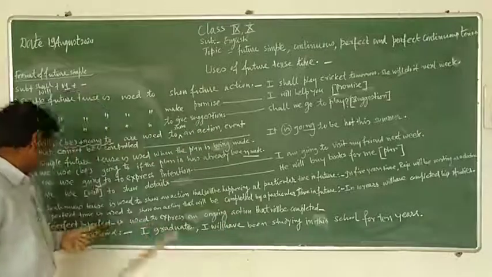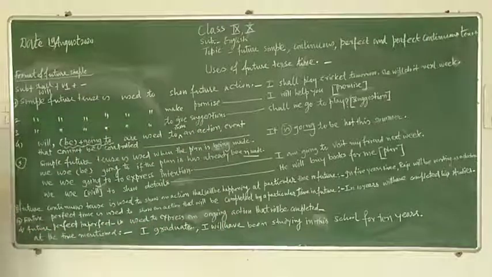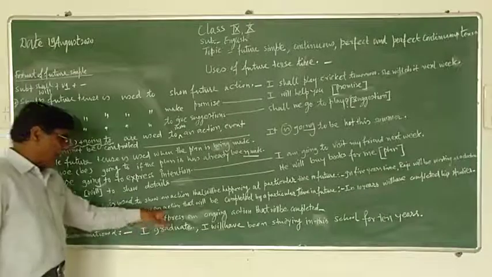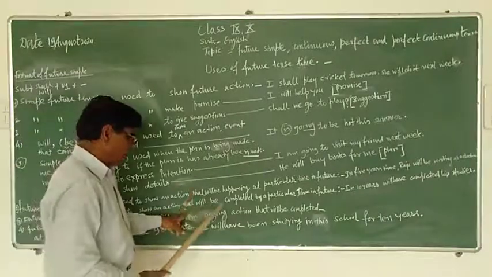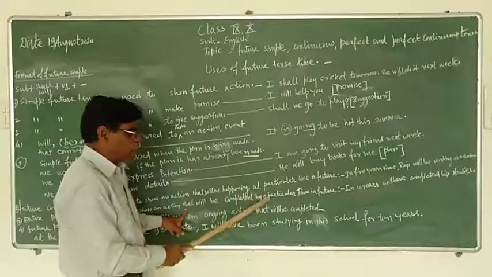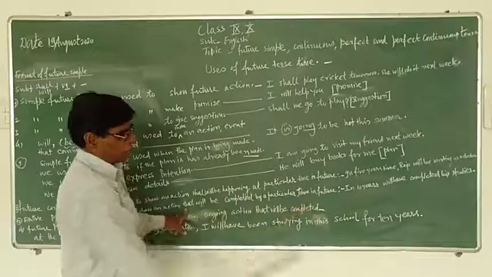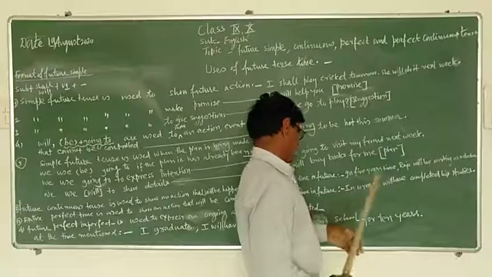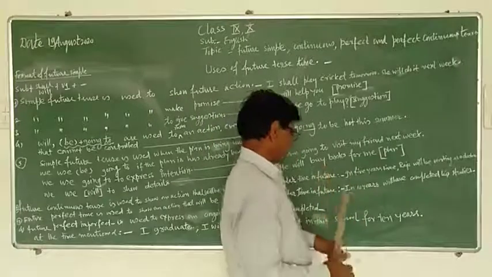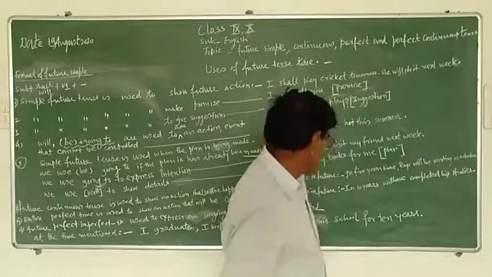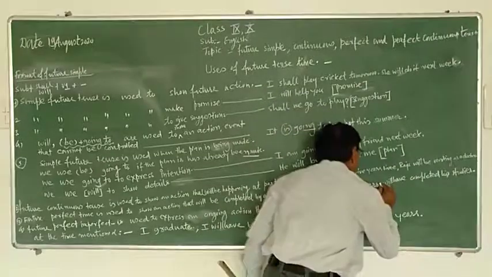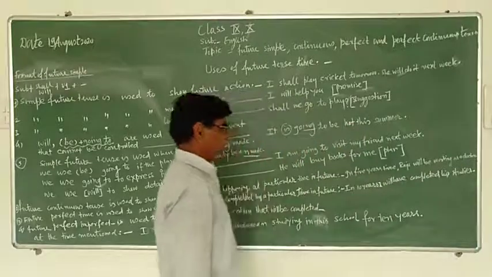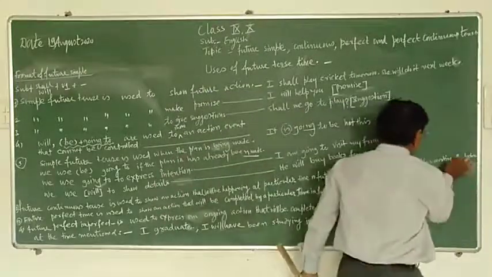The only use of perfect future tense is to show an action that will be completed by a particular time in the future. For example, in 10 years, I will have completed my studies.